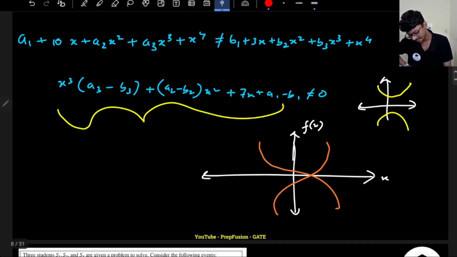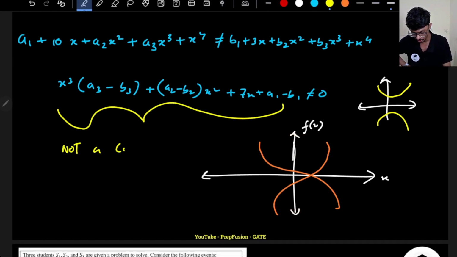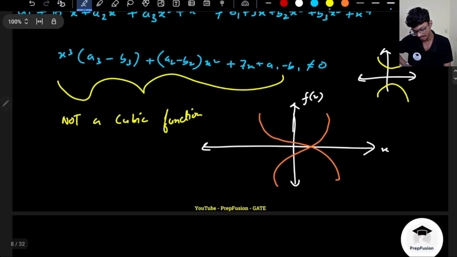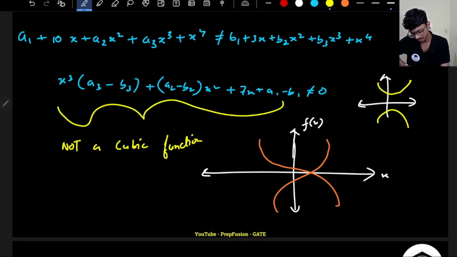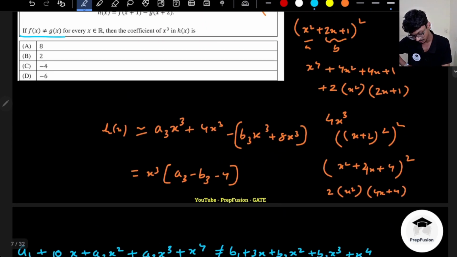So indirectly, what they are telling me is that it is not a cubic function. So what kind of function is this? If it is not a cubic, it can be quadratic. So if it's not a cubic, that means there is no x³ term. That means a3 minus b3 must be equal to 0. So you make this equal to 0, and from here you find that your coefficient of x³ is minus 4.